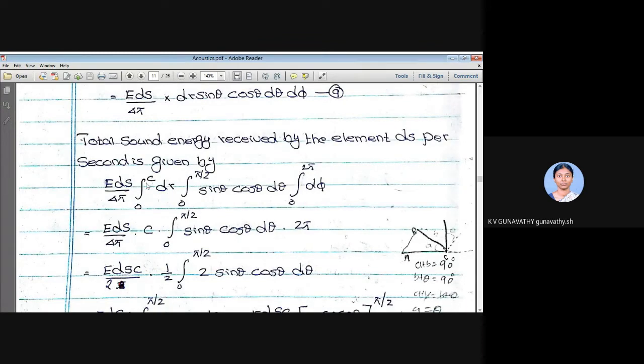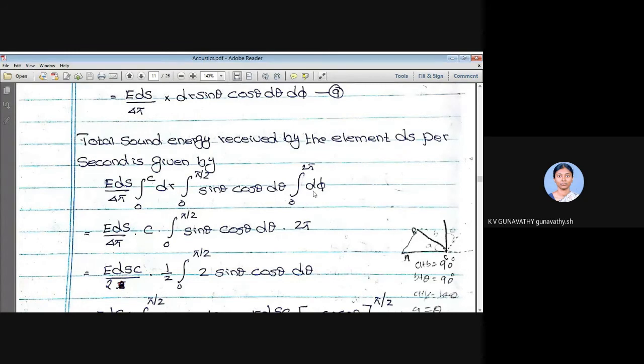If I put r, the upper limit, that is c. C minus 0, that will be equal to c, right? If I integrate this dr, I'll be getting only r. If I substitute the limit, upper limit minus lower limit, c minus 0, that will be c. So EDS by 4 pi. Instead of this 0 to c dr, we have c into integral 0 to pi by 2, this sine theta, this cos theta, this d theta.